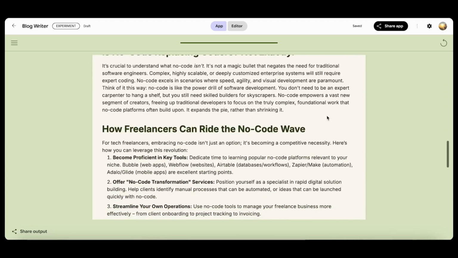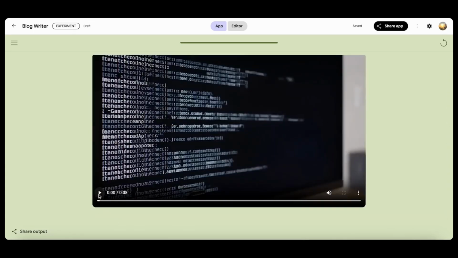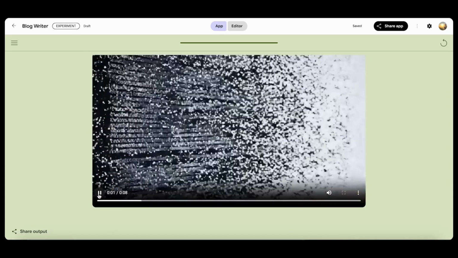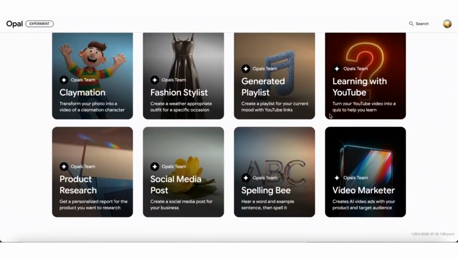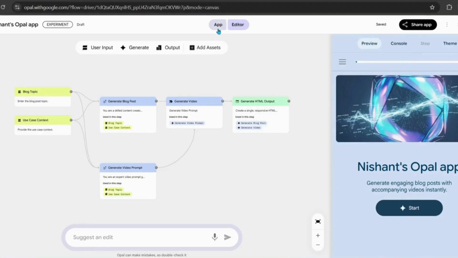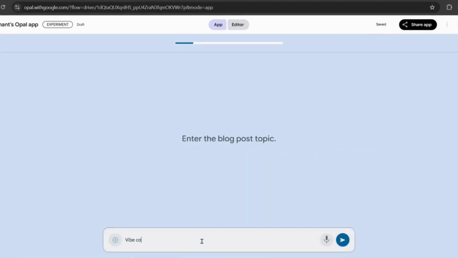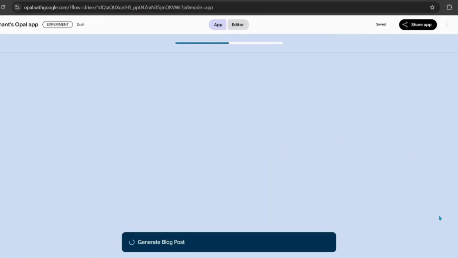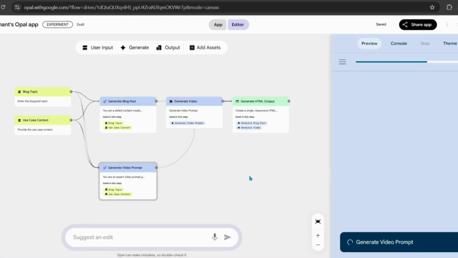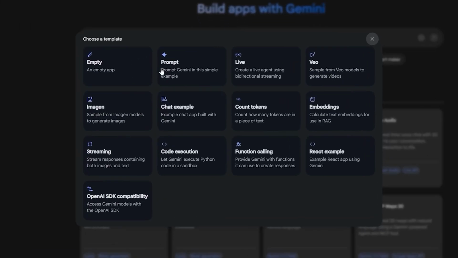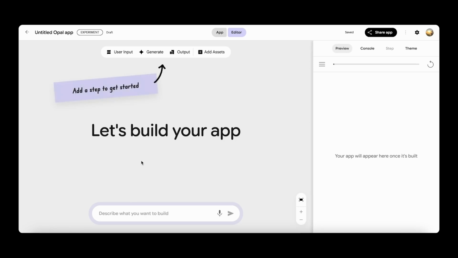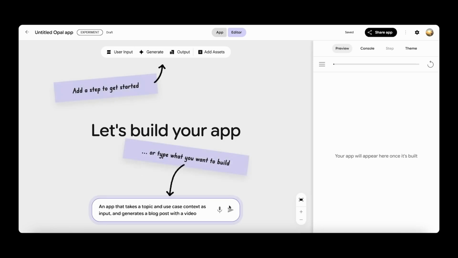Google is calling this vibe coding, a new term catching on fast. It shifts focus from code to creativity. You're not thinking in syntax, you're thinking about the experience you want your app to deliver. Sure, platforms like Canva, Figma, and Replit have started heading in this direction, but Opal takes it further. Natural language becomes the interface, not just a helper. And while Google's AI Studio already allowed for prompt-based workflows, Opal strips it down to something visual and intuitive. You don't need to know what a loop or a variable is, you just describe the outcome and edit what you see.